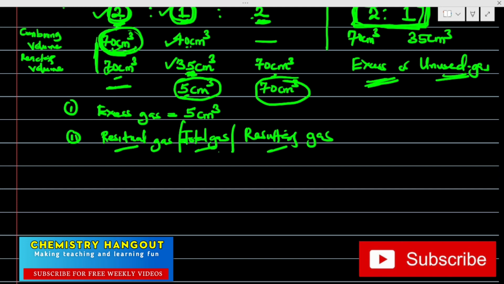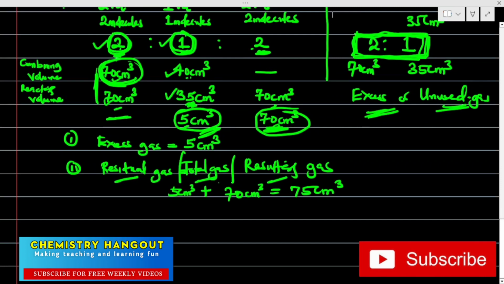I want to believe that is very, very clear. Very important. This will now be the 5 centimeter cube that is remaining and the 70. So this will be 5 centimeter cube plus 70 centimeter cube, and that will give us 75 centimeter cube. I want to believe this is clear. Please go over this over and over again.